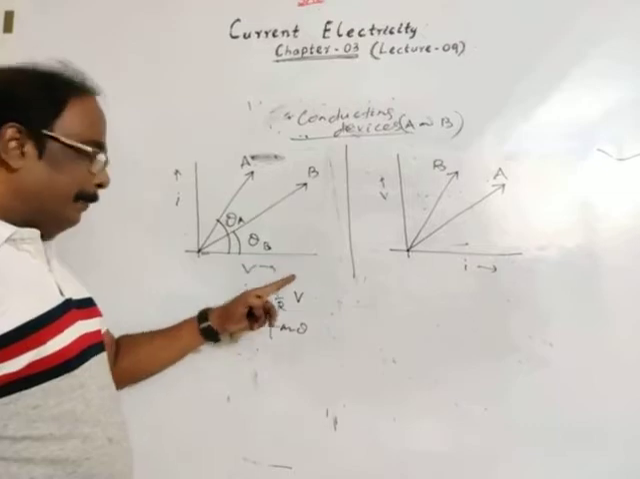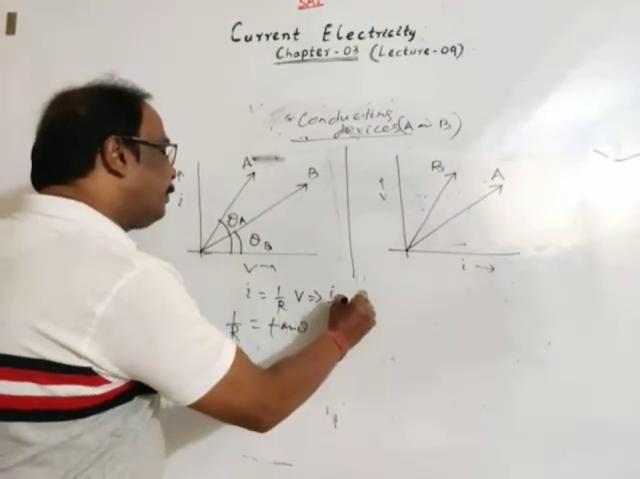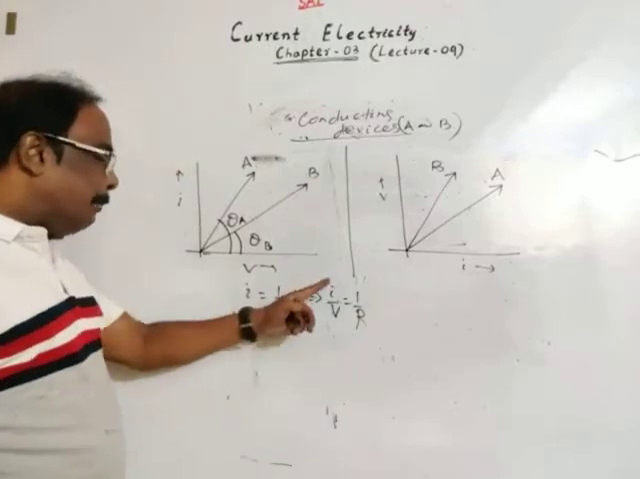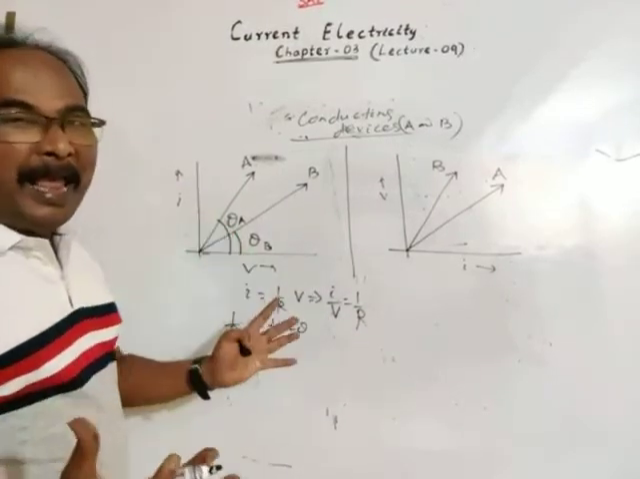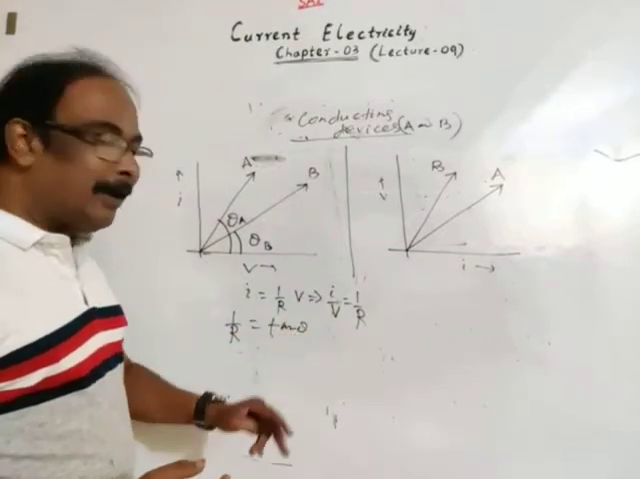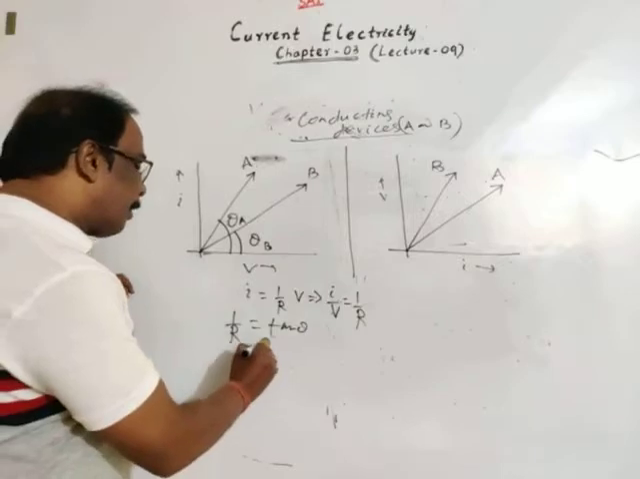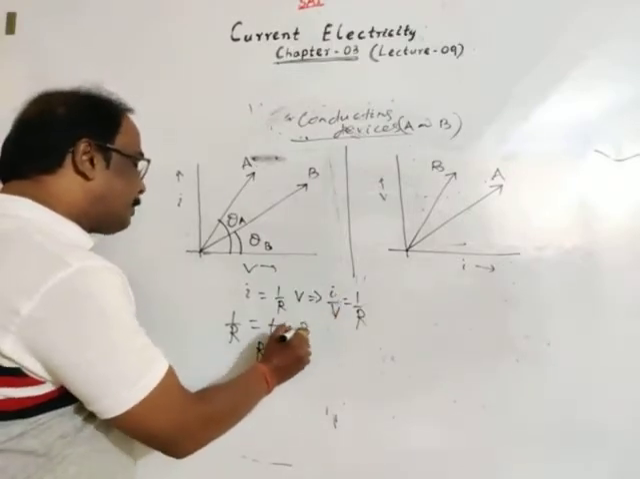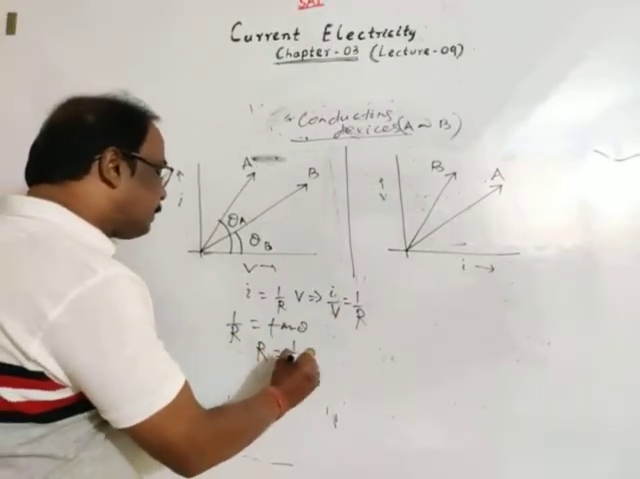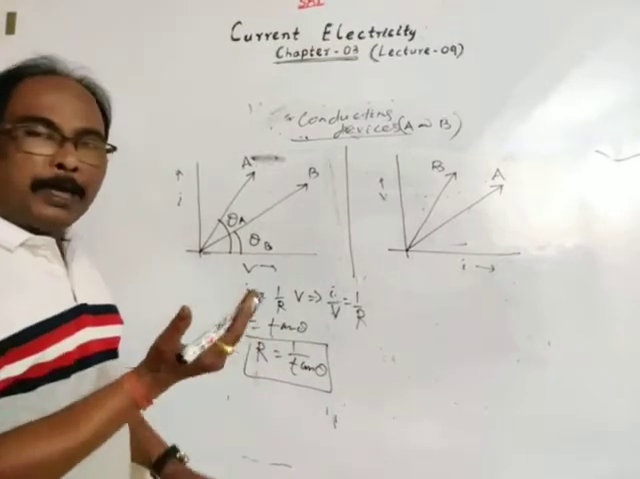I by V implies I by V is 1 by R. So I by V, or dI by dV, is the slope of the graph. In place of I by V, let's write tan theta. I by V is tan theta, which is equal to 1 by R. This means resistance is the reciprocal of the slope of the graph, as we have considered.